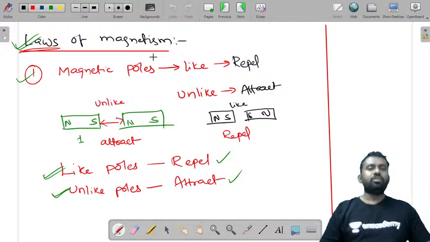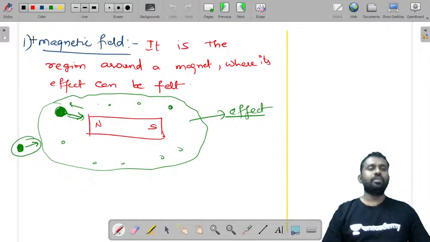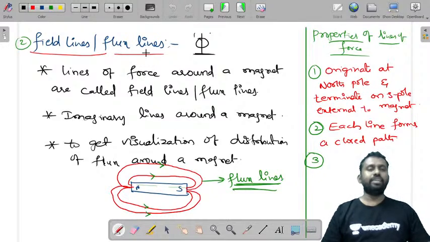Next, we have seen the laws of magnetism. The first law is that like poles repel and unlike poles attract. The second law is Coulomb's law: the force of attraction or repulsion of one pole on the other is directly proportional to their pole strength and inversely proportional to the square of the distance between them. Then we have seen what a magnetic field is: a region around a magnet where its effect can be felt. And we have seen what field lines or flux lines are.